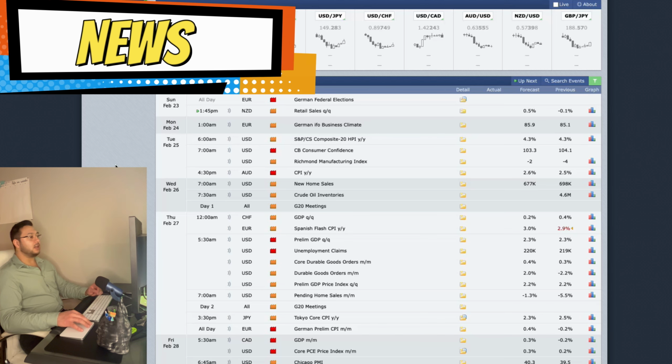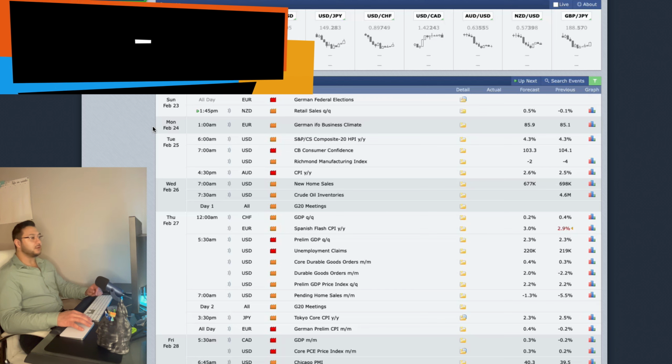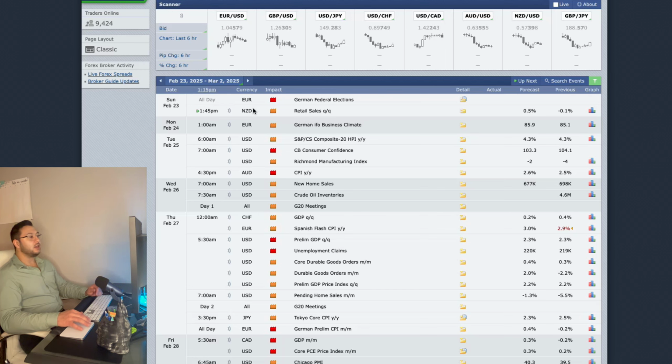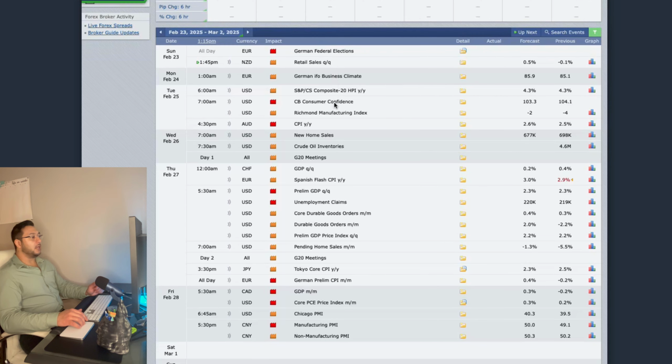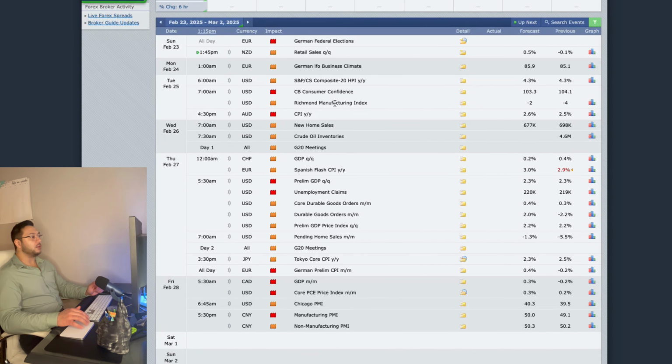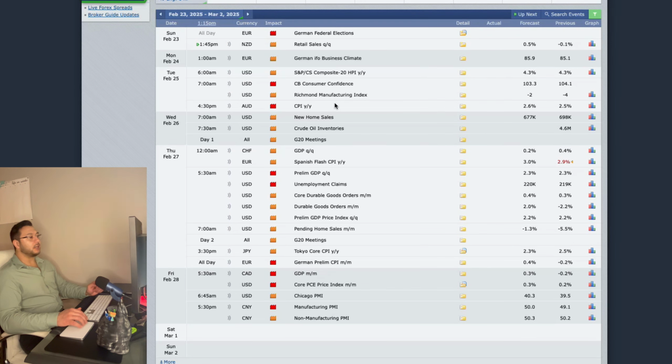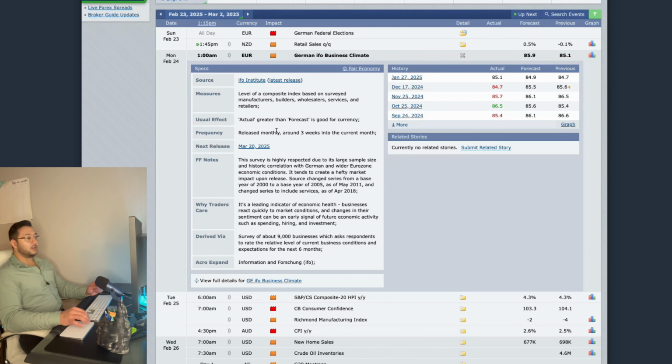Alrighty, first up on Sunday, pre-market open, so 15 minutes before the market opens, we have New Zealand dollar retail sales data. And we also had German federal elections, which was all day. Following that, Monday, 1 hour into London open, 1 a.m., we have medium impact news for the euro, which is German IFO business climate. Let's check this out real quick. It's basically a survey that surveys 9,000 businesses, which asks them to rate the relative level of current business conditions and expectations for the next 6 months.